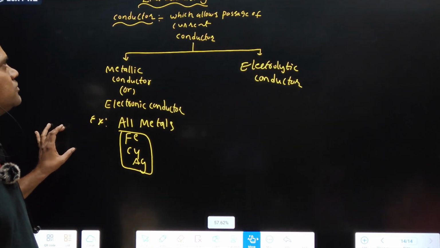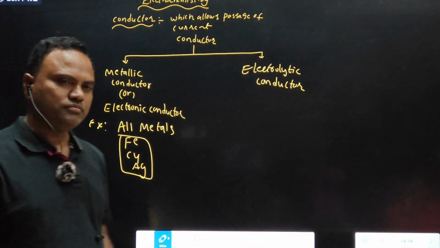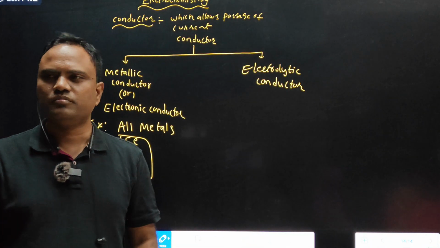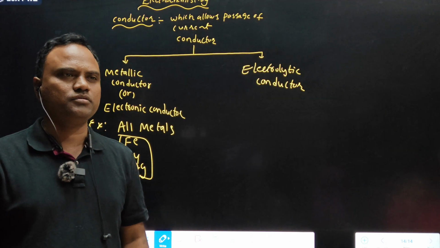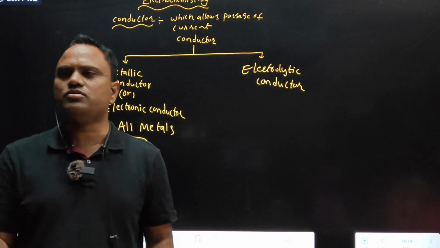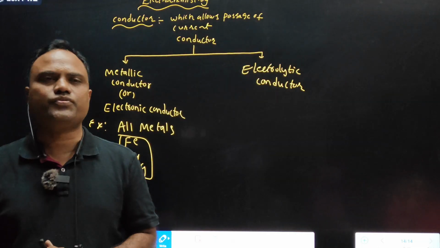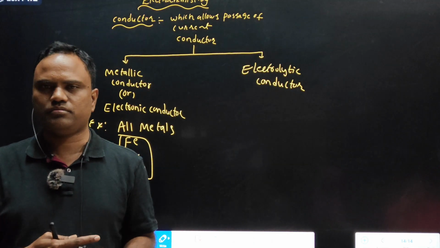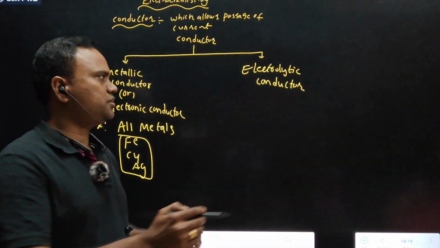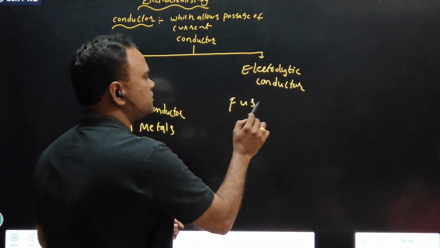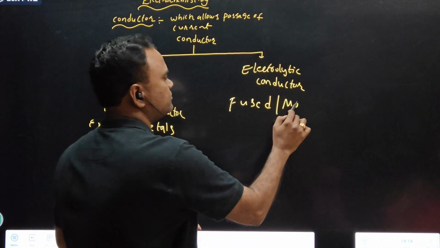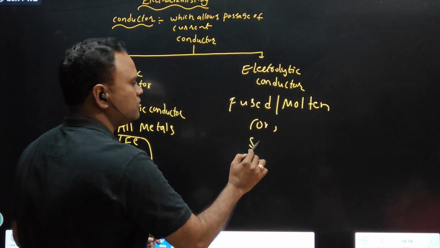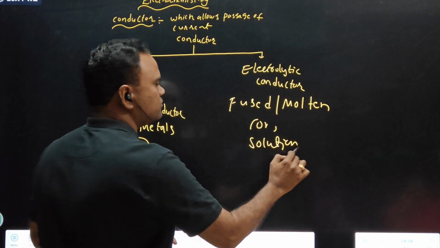Mariha, listen. Electrolytic conductor: the substance which allows current in its fused state or in its solution state. Fused or molten. See, fused and molten are both the same. Molten. Solution state.